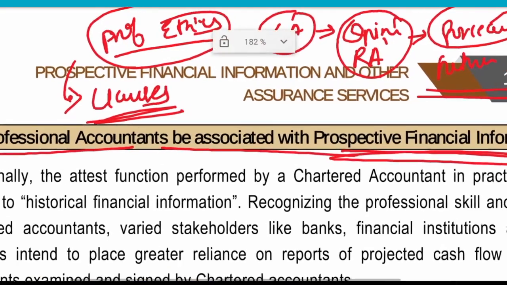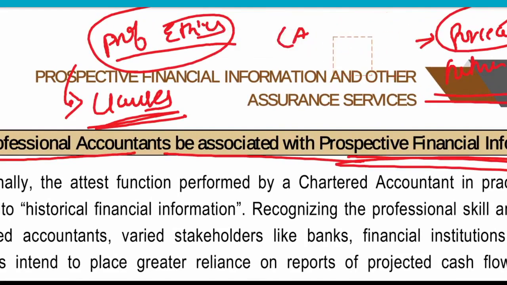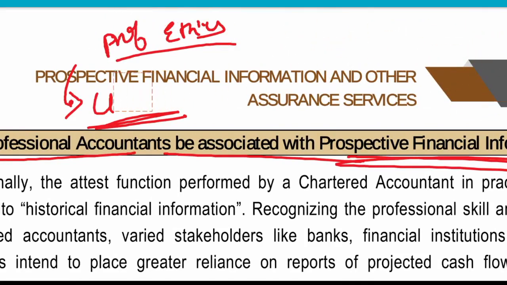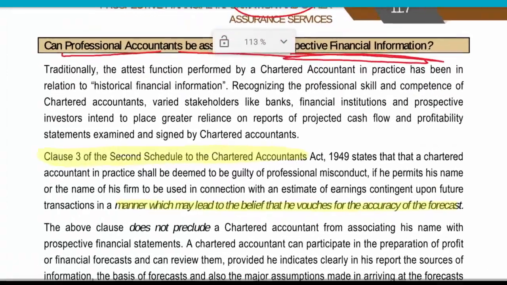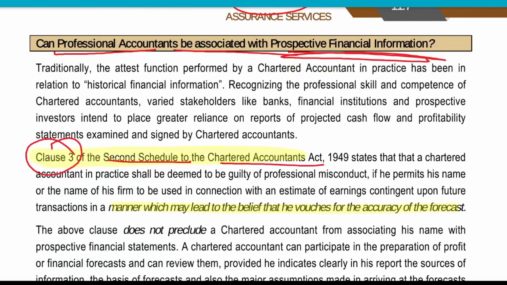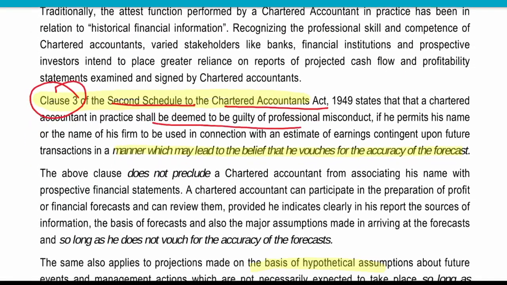In which schedule is it mentioned? I'm not asking which clause, only which schedule. Is it Schedule 1 or Schedule 2? Schedule 2. So it is Clause 3 of the Second Schedule, which says that a professional accountant will be deemed to be guilty of professional misconduct.